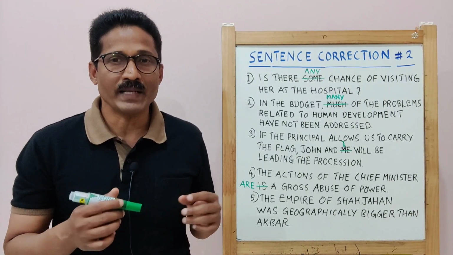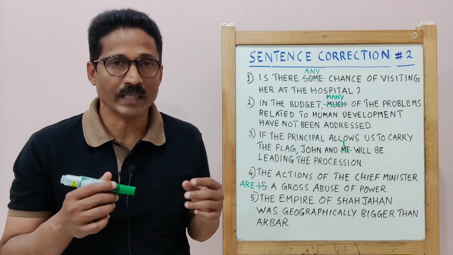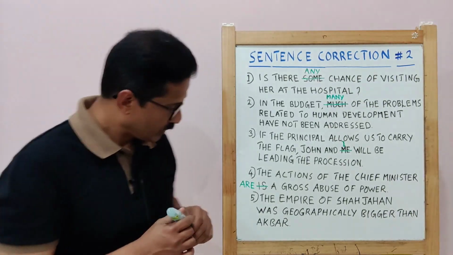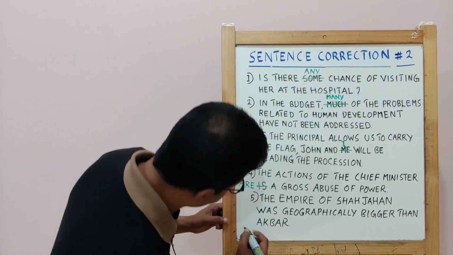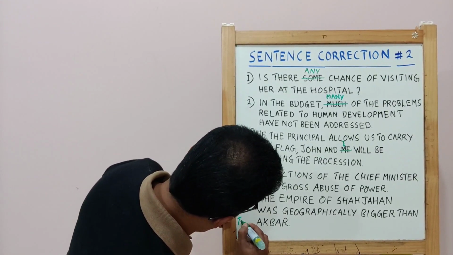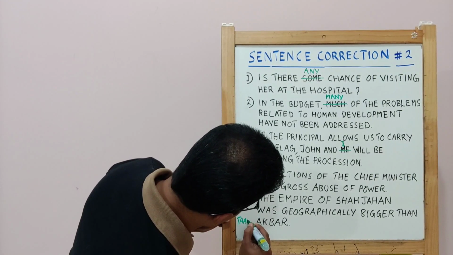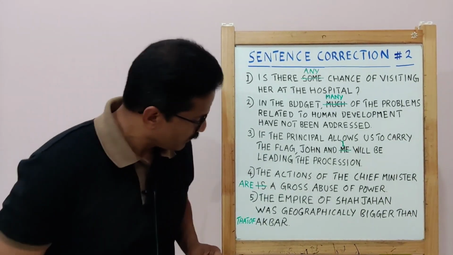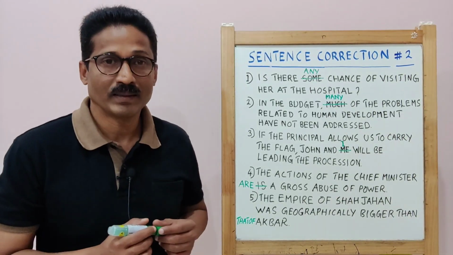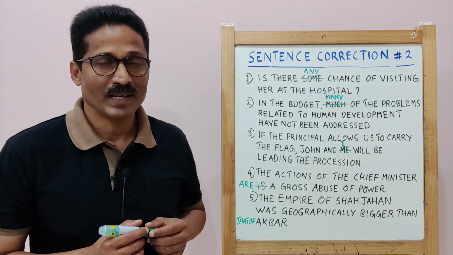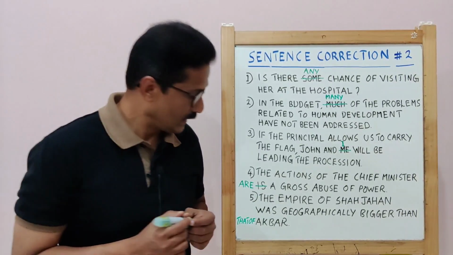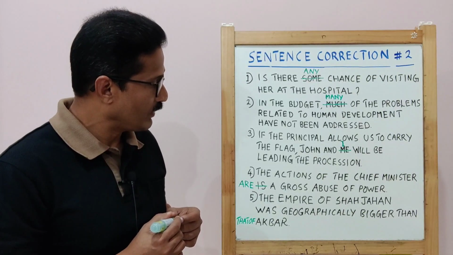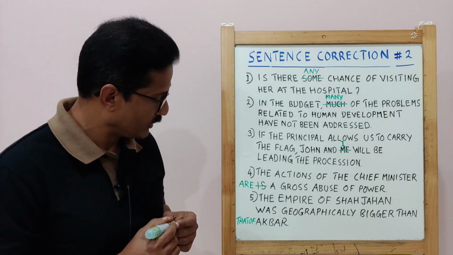So, in order to correct this sentence and to get the correct meaning, we have to add that of before Akbar to correct this sentence. And the sentence can be read as, the empire of Shah Jahan was geographically bigger than that of Akbar.